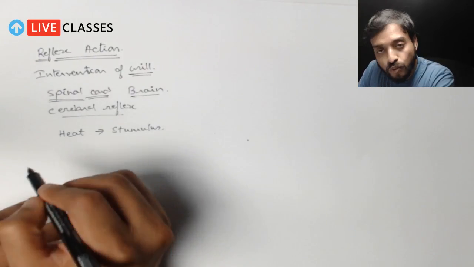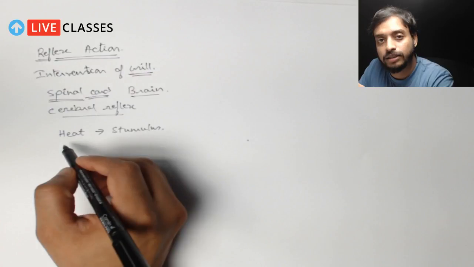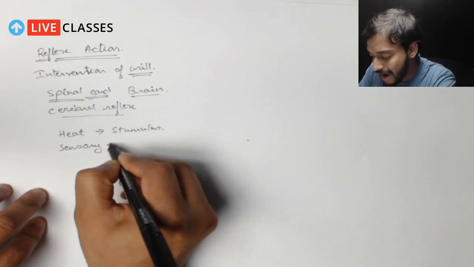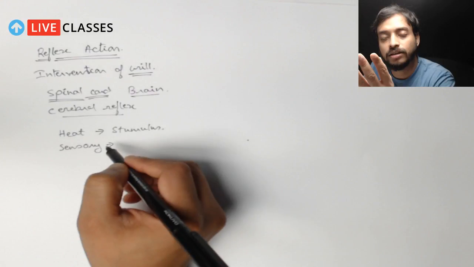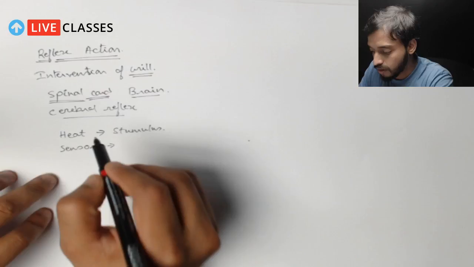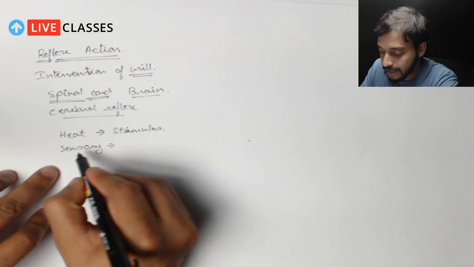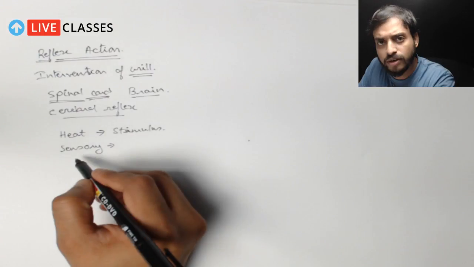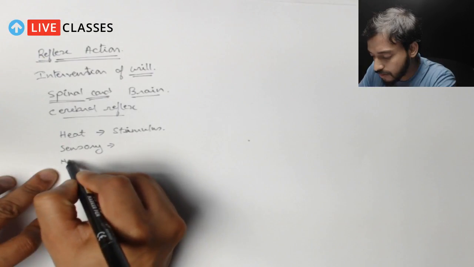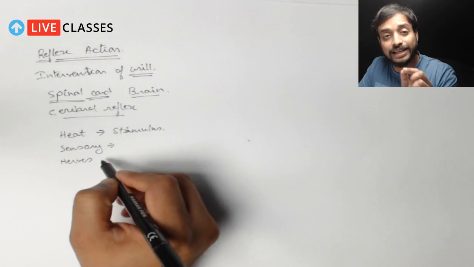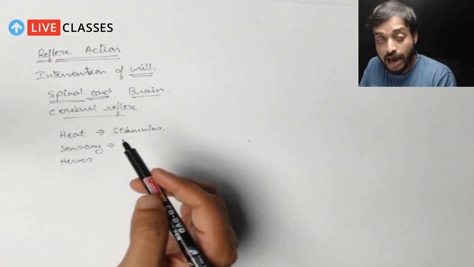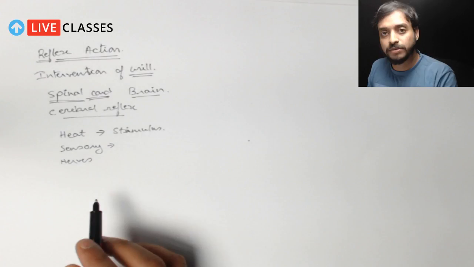Next, what happens? I touch it with my hand. That means there are some sensors. So my hand or my finger has some sensors. So this is the next requirement. First we require a stimulus. Then we require a sensory part of our body. Then we require certain nerves which will carry this signal. This heat or stimulus is a signal, nothing else, right? And our body can actually transmit signals and nothing else.